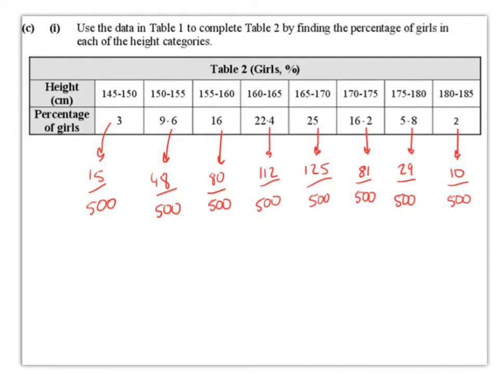And similarly for the rest, 80 divided by 500 multiplied by 100 is 16%. 112 divided by 500 multiplied by 100 is 22.4%. And similarly, we get 25%, 16.2%, 5.8%, and 2%.